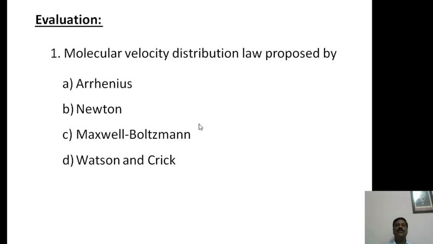The answer for this question is C option, Maxwell-Boltzmann, who proposed the molecular velocity distribution law. Therefore C option is the correct answer for question number 1.